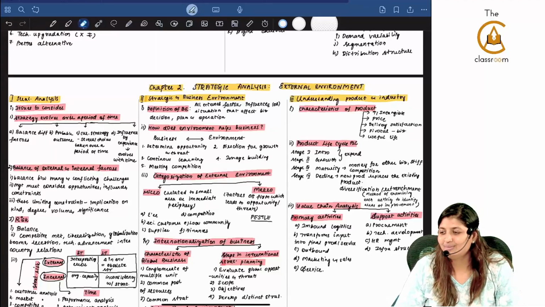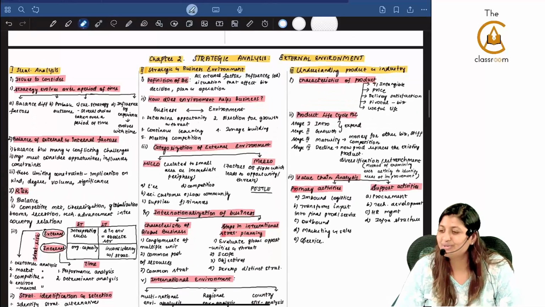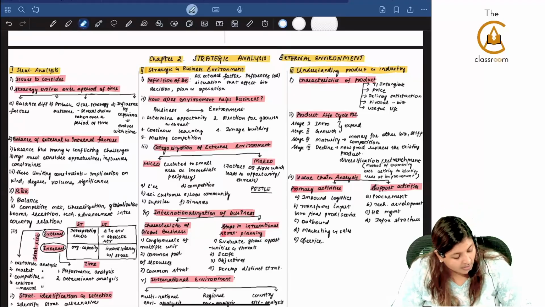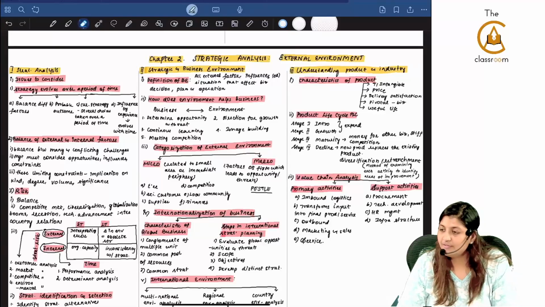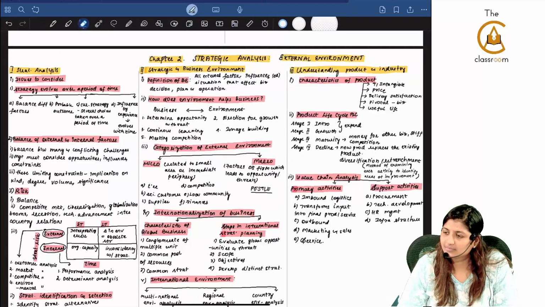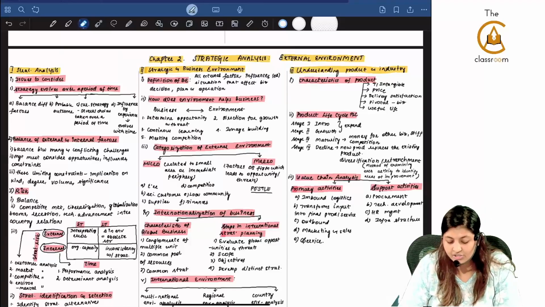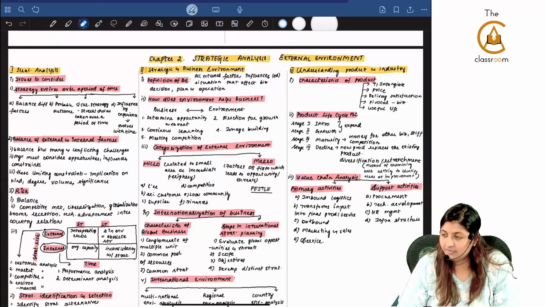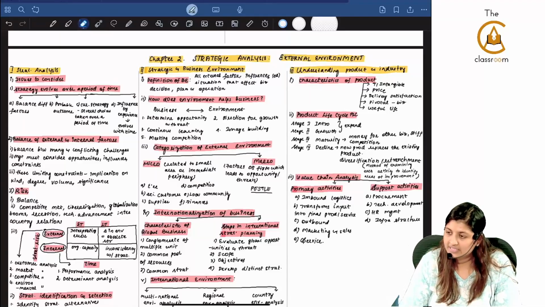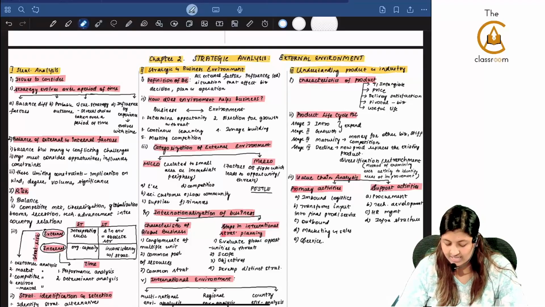We have to do chapter number 2, strategic analysis for external environment. Now under this, what and all did we see? The first part, we saw what is strategic analysis. Under that, the issues to consider. Under that there are 3 points. Strategy evolves over a period of time. Balance of external, internal factor and risk. Under each of the things there are also sub points. Under that each point is there.